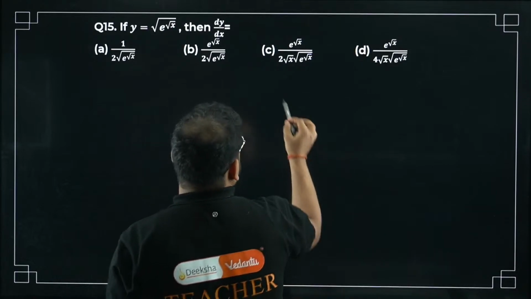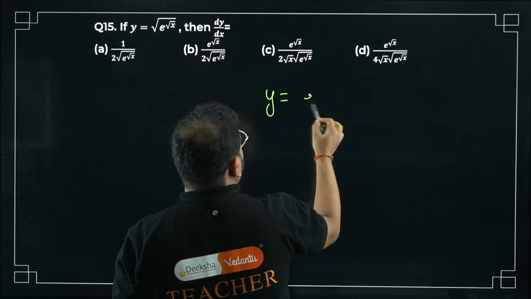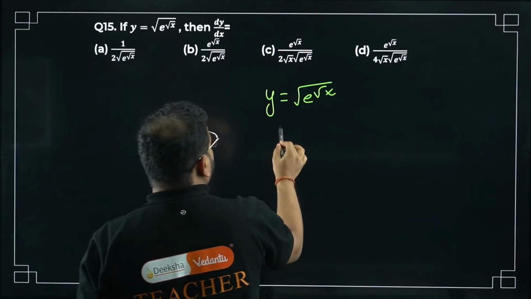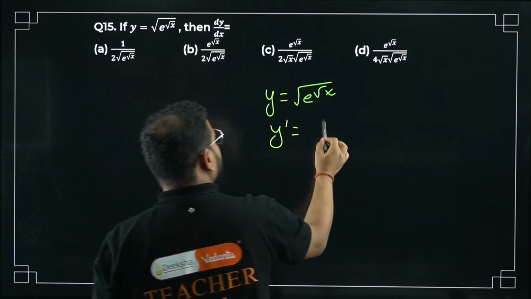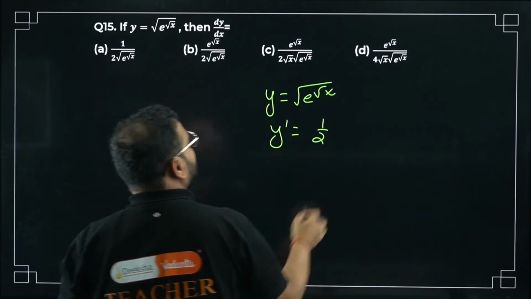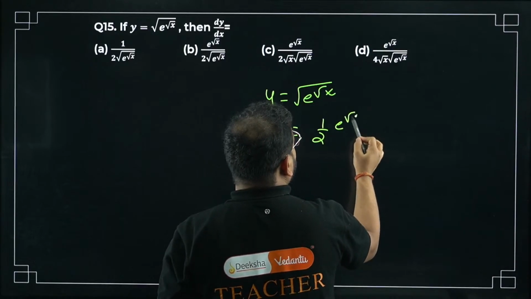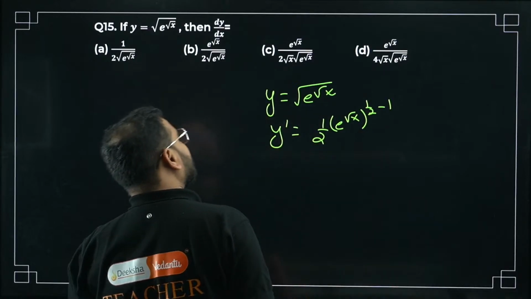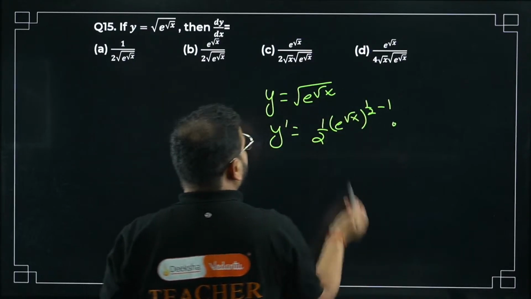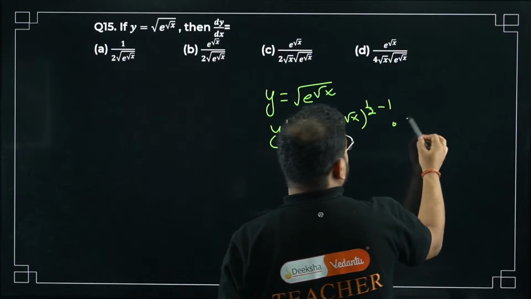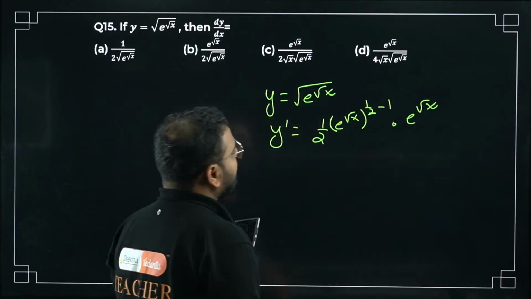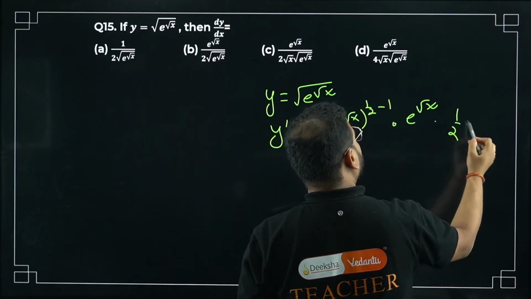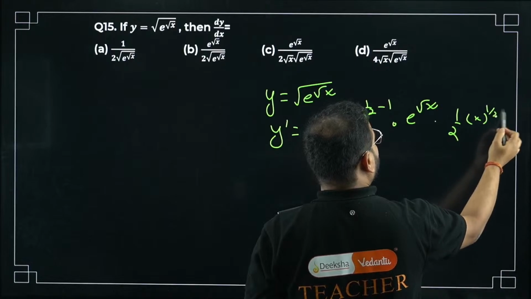Let's solve it. Y equals root of e power root x. Differentiate this now. Y dash equals, the power will come in front, so 1 by 2, and e power root x to the power 1 by 2 minus 1. Then differentiate e power root x, which will become the same e power root x. And now differentiate root x also, which will become 1 by 2 x to the power 1 by 2 minus 1.